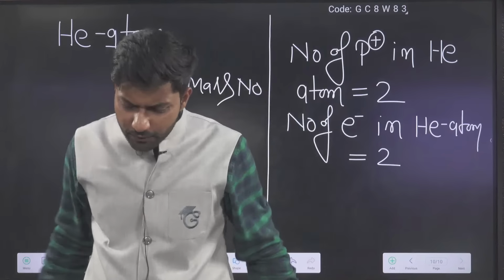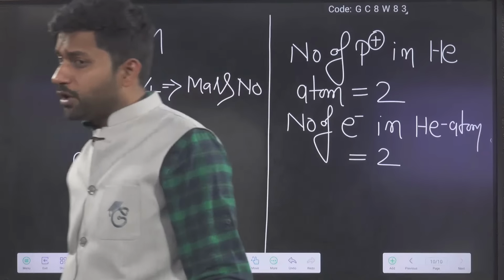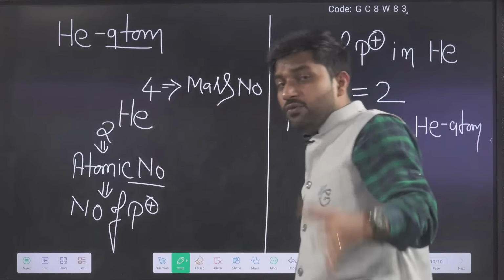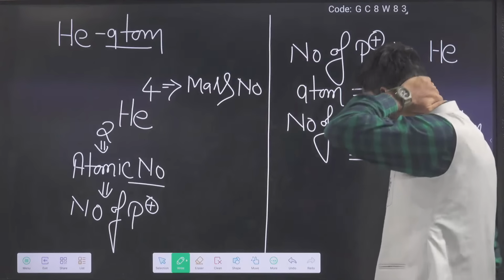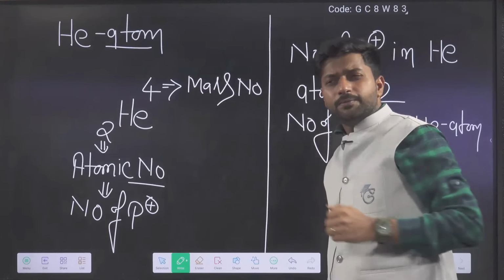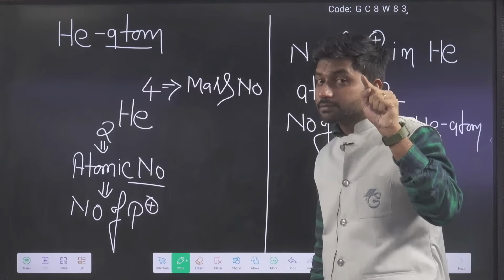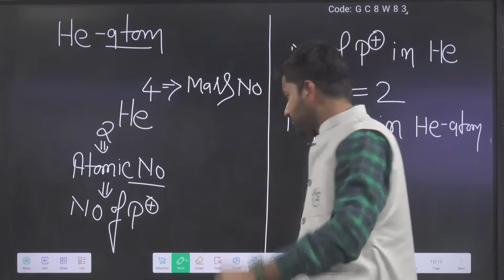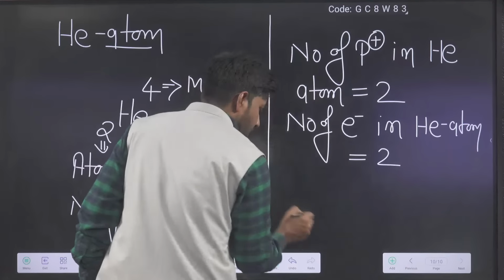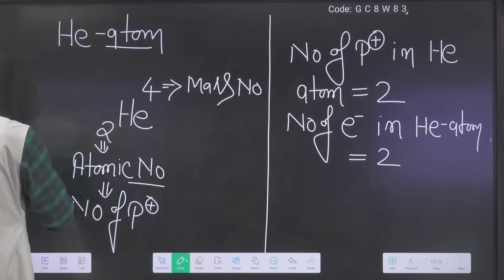Yes. Now, a very important point. We all know, and the scientists at that time also knew, the mass of the helium atom.